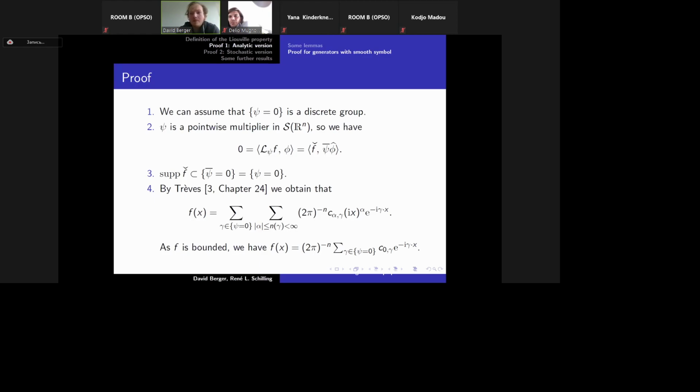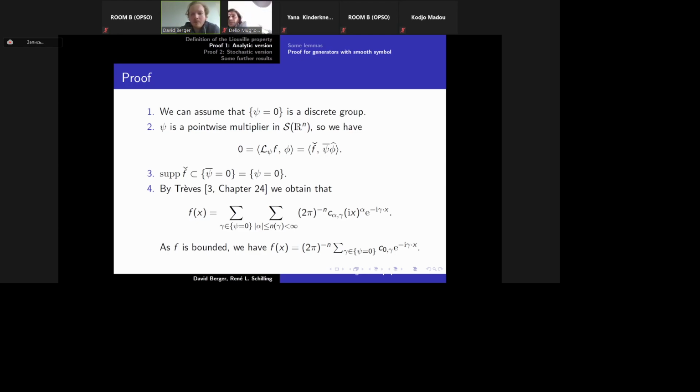Now, by a classical result from distribution theory, you can find it in Trèves, we obtain that f(x) is equal to some constant times the sum over all gamma in the zero set of psi of a constant which depends on gamma times e to the power of minus i gamma times x, where gamma times x is defined as the usual scalar product.